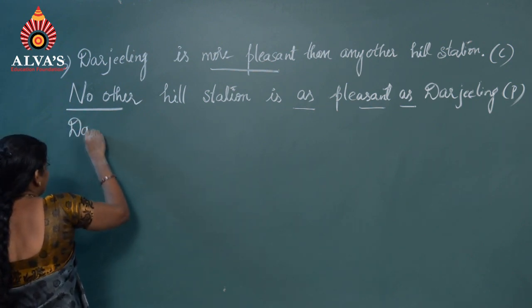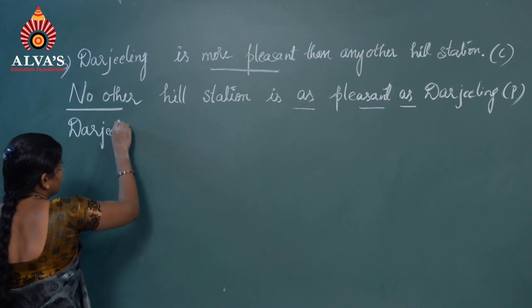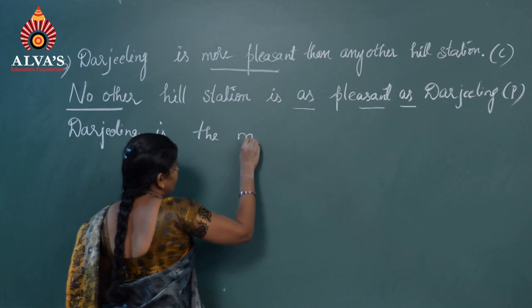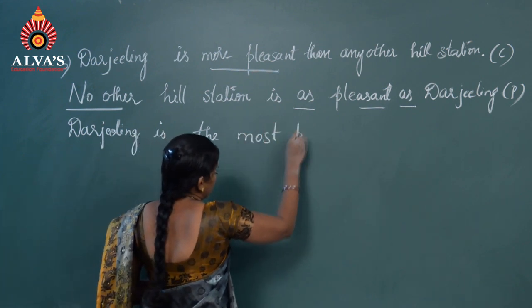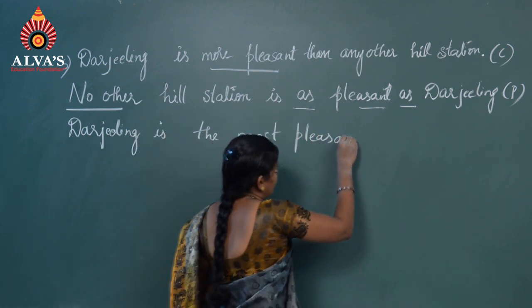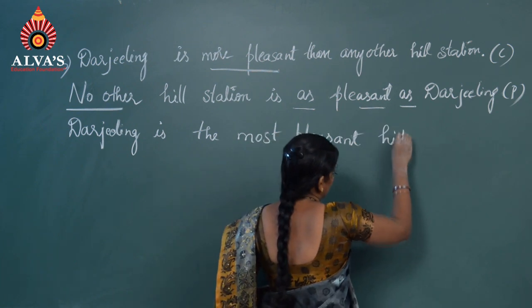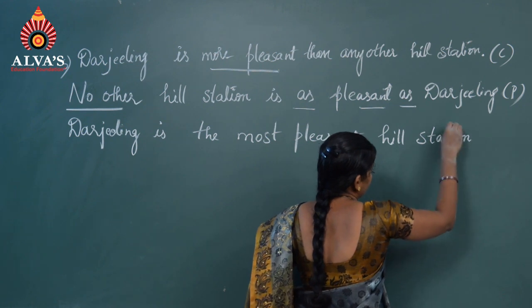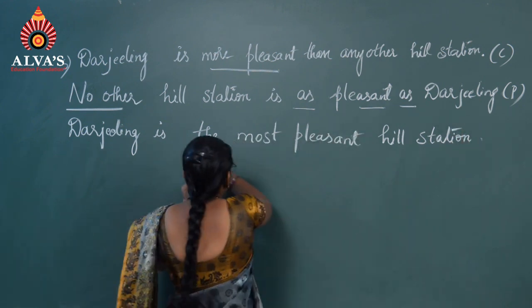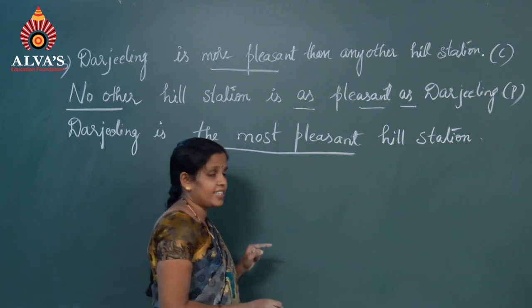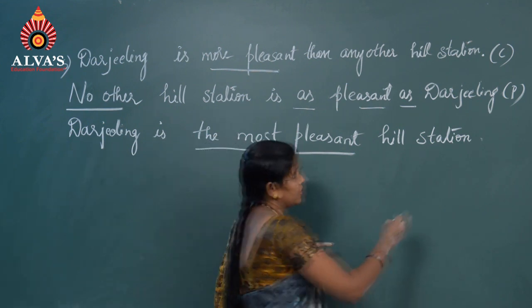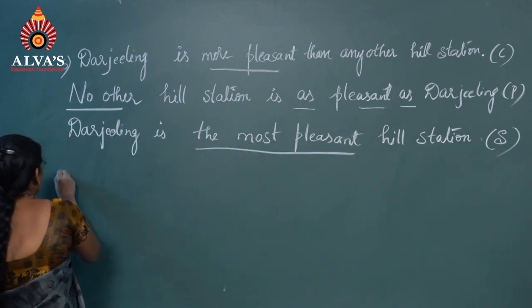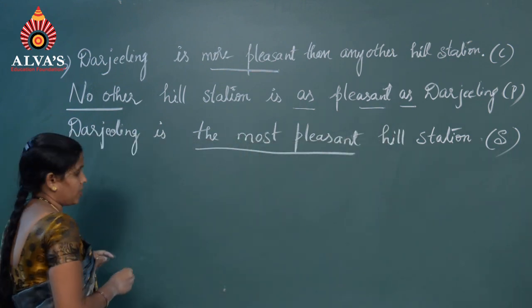Darjeeling is the most pleasant hill station. The most pleasant, it indicates superlative degree. Next one.